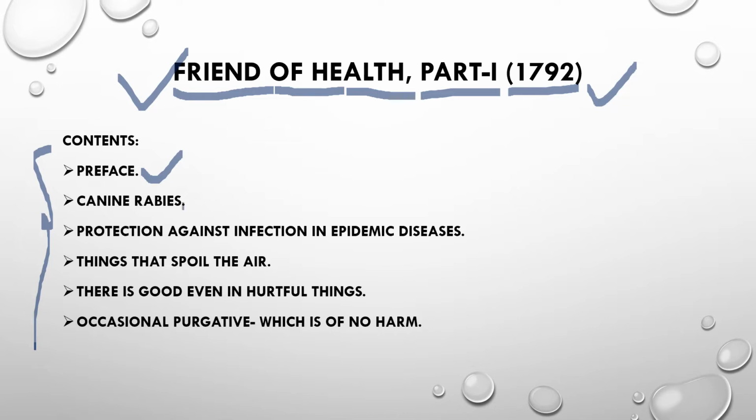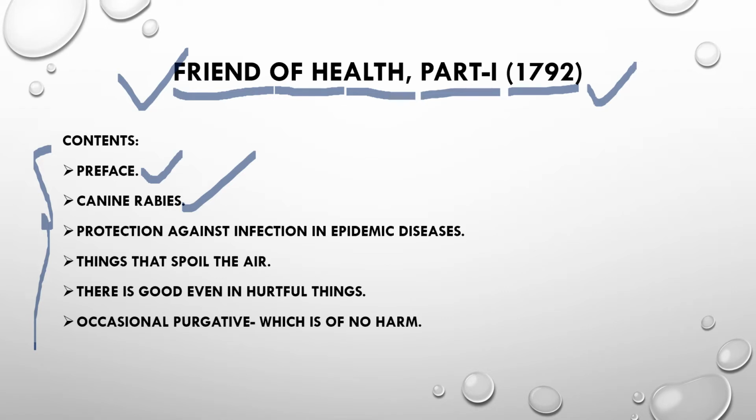As I said, canine rabies. At the time of Hahnemann, around 1792, there was no proper treatment, no cure for rabies, canine rabies.